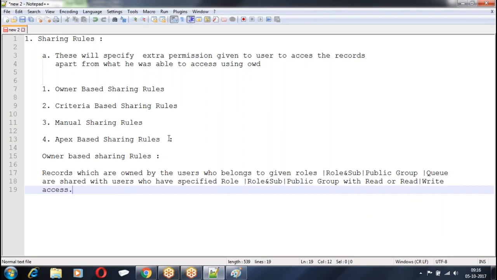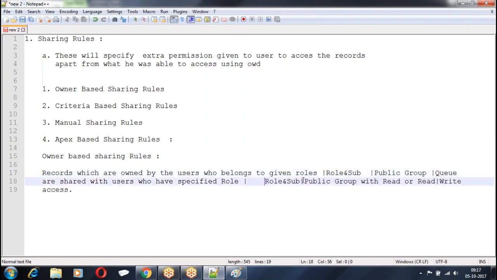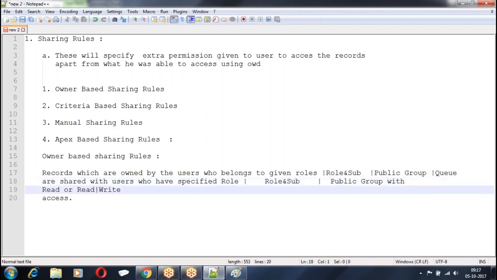Records owned by users who belong to given roles or role and subordinate or public group or queue are shared with users who have a specified role or role and subordinate or a public group with read or read and write access.